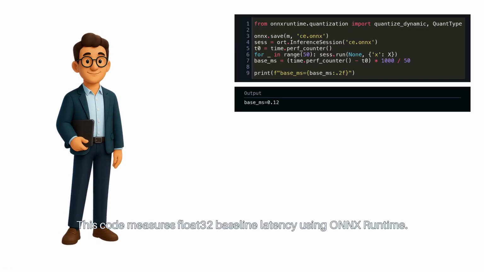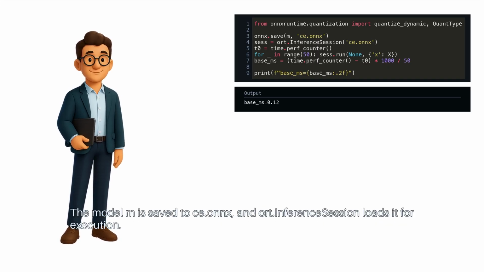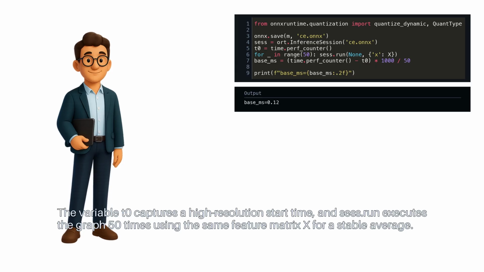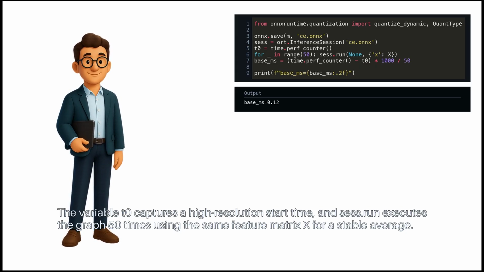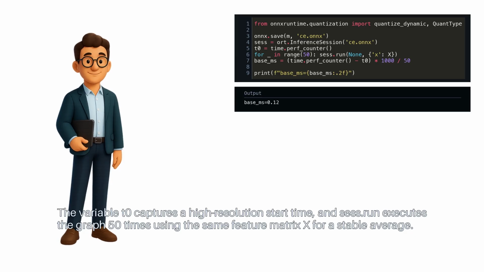This code measures float32 baseline latency using ONNX Runtime. The model M is saved to ce.onnx, and ort.InferenceSession loads it for execution. The variable t0 captures a high-resolution start time, and ses.run executes the graph 50 times using the same feature matrix X for a stable average.